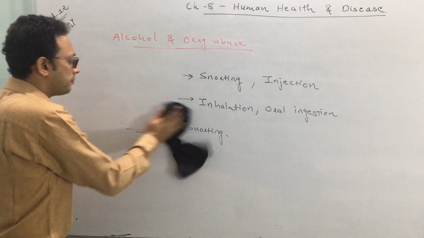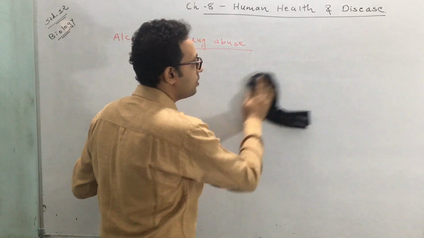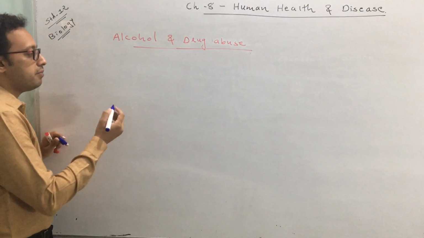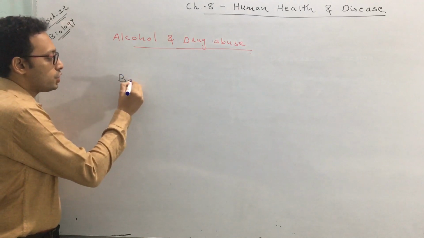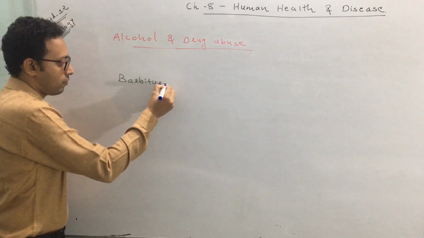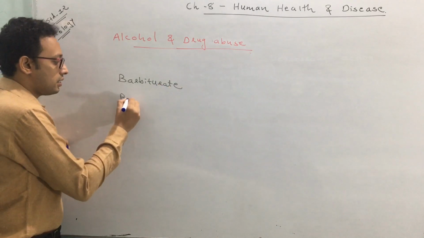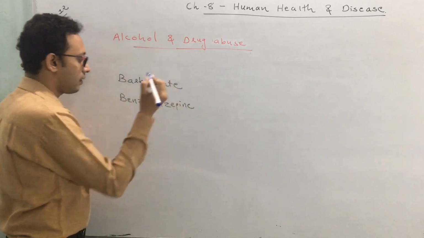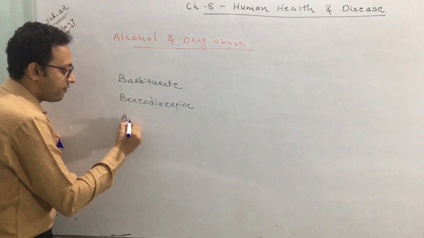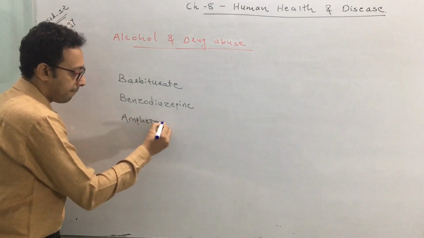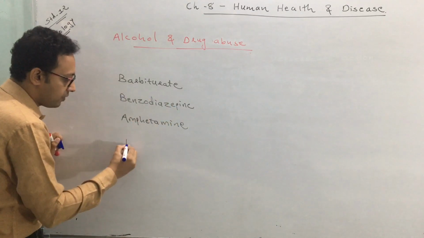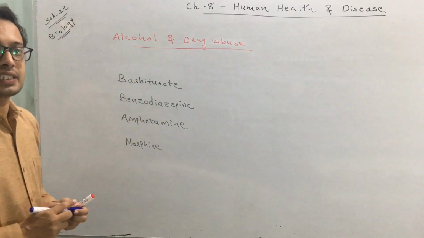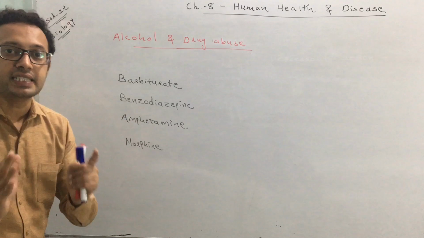But apart from that, there are also certain medications or medicines which can also be abused. Okay, so which are the medicines that can be abused? The first one is barbiturate. The second one is called benzodiazepine. The third one is called amphetamine. The fourth one is called morphine. These are a few examples. There are many, but you have to learn at least these. These are the medications, these are the medicines.